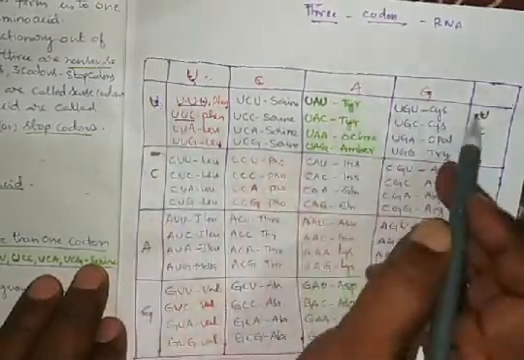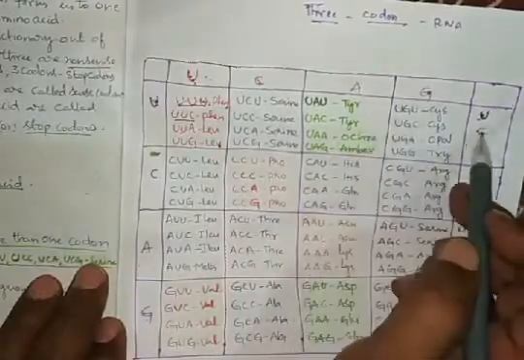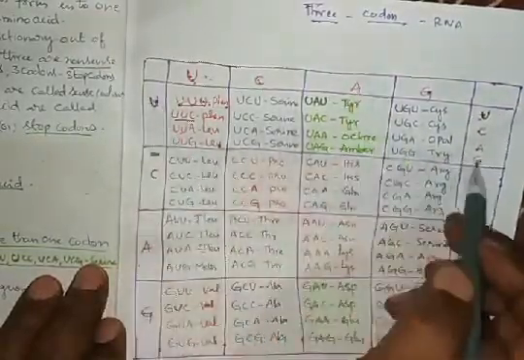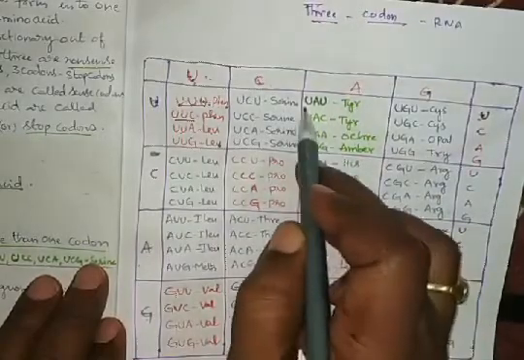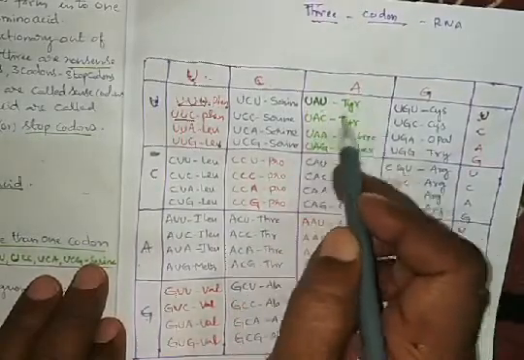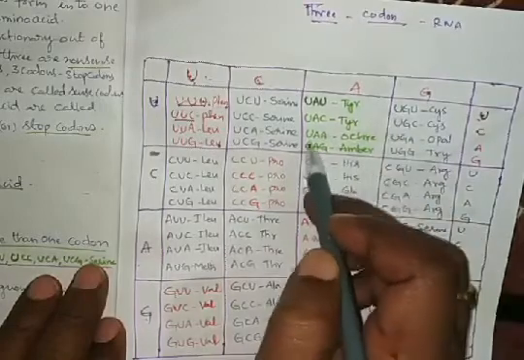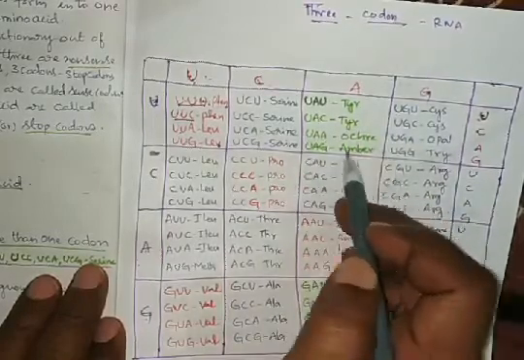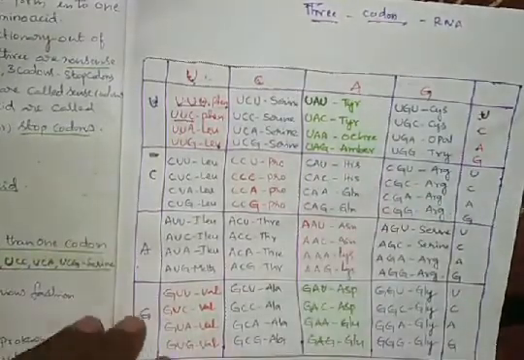The same with UAU, UAC, UAA, UAG. UAU and UAC code for tyrosine, UAA is ochre, UAG is amber.